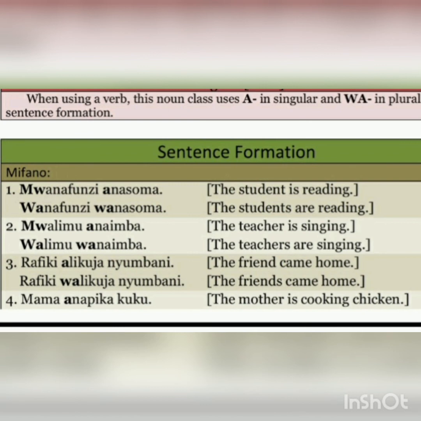Then we have mama anapika kuku. Mama anapika kuku. The mother is cooking chicken. Then when they are in plural, it is mama wanapika kuku. The mothers are cooking chicken.